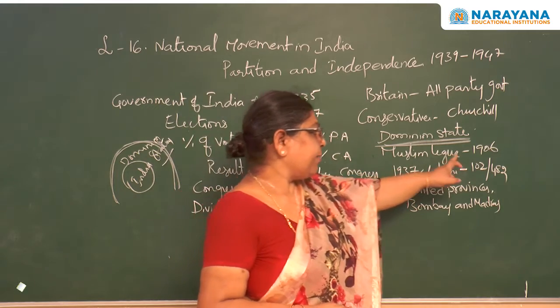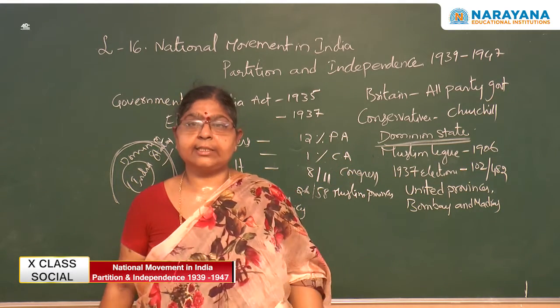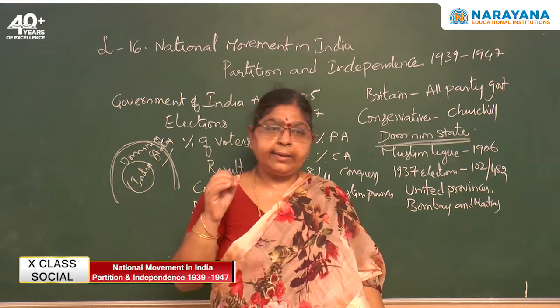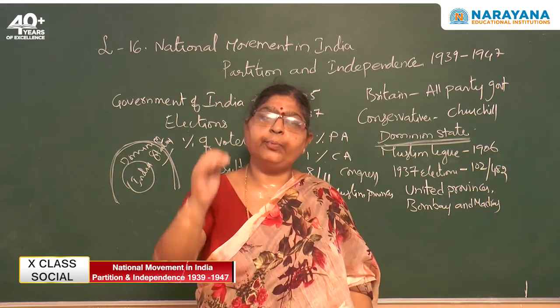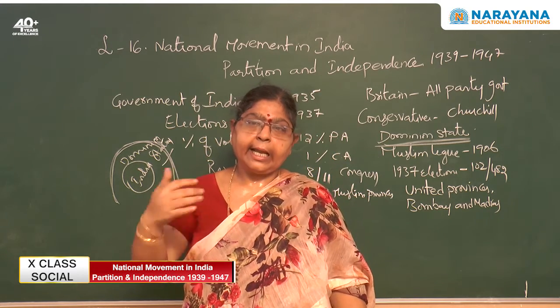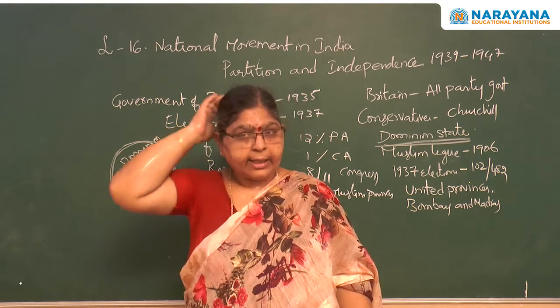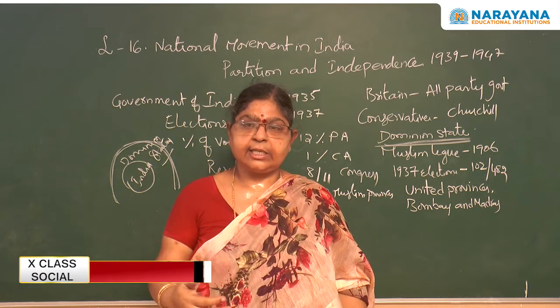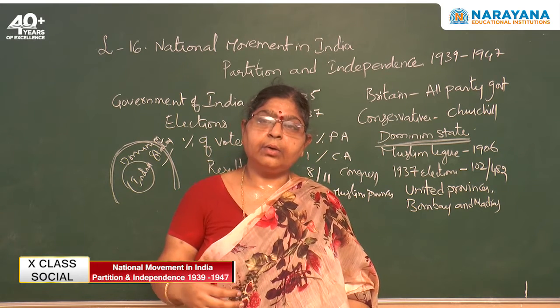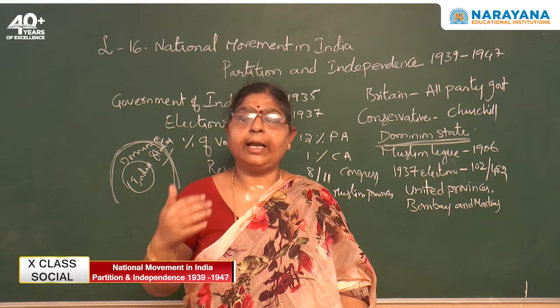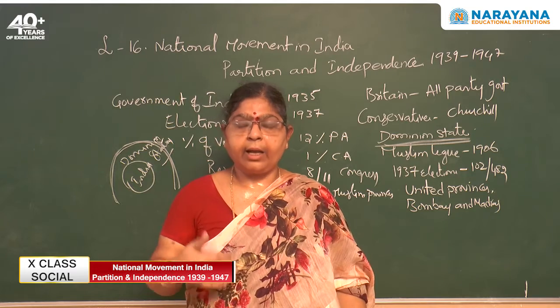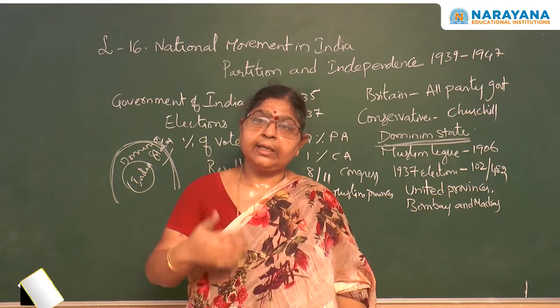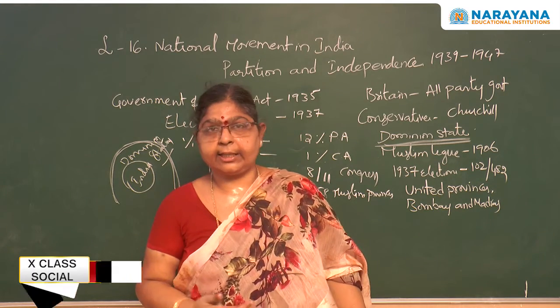Muslim League was established in the year 1906 to represent the interest of the landlords of UP, the United Provinces region. That's all. They were not representing the Muslims. They did not feel like that.